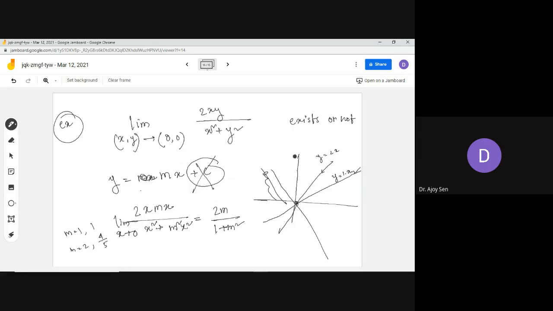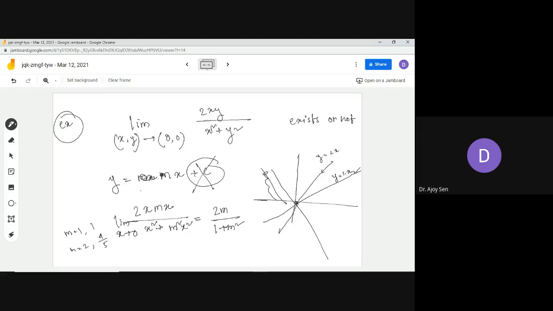There can be any other path, some curved path also, which you are not considering. To prove the limit you have to be conclusive over all paths, but to disprove it you have to give only one example, and that's sufficient. Keep this in mind.